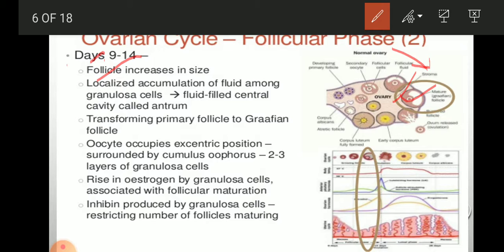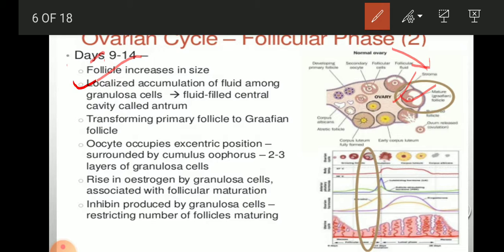Granulosa cells not only protect the egg cells, but also nourish them, and they produce most of the estrogen and receptors to receive more of the estrogen.